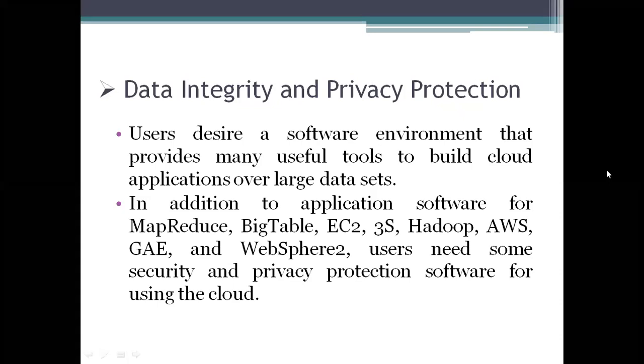In addition, we need to make software available. The software we are using here is MapReduce, then Bigtable to store the data, EC2 to provide elastic resources, S3, the Simple Storage Service, and then Hadoop for big data representation, AWS, GAE, all these things.